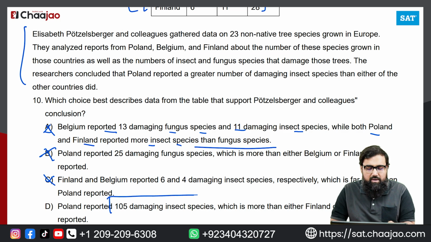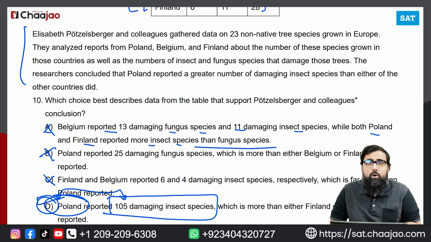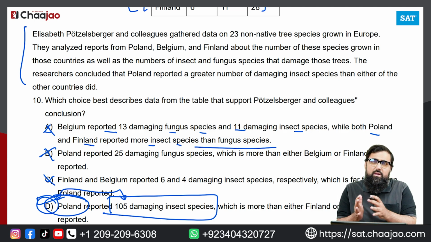So this is the number that we have in the graph. This is the country that the passage is talking about. Both of them are in line, and because both of them are in line, the best answer for this question will be option D. And this is how we go about it. You just have to go with the graph, go with the passage, and once you understand that, you can just move on.